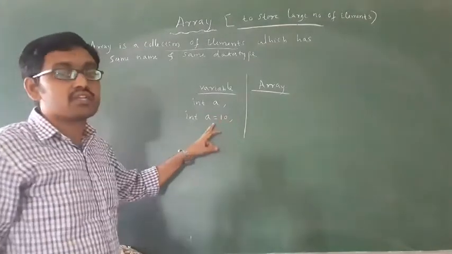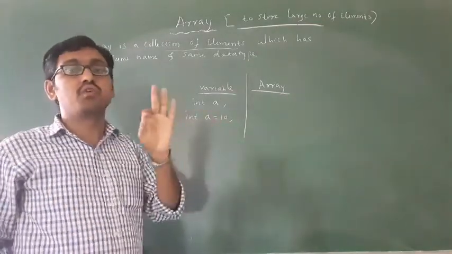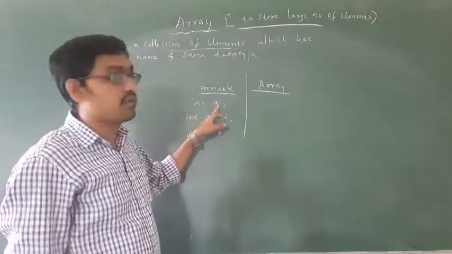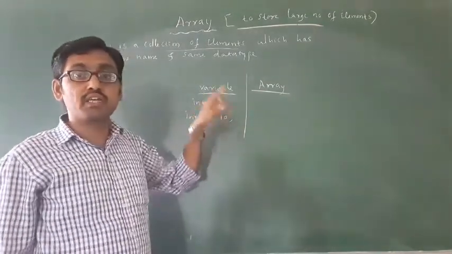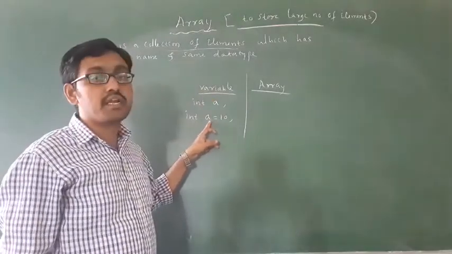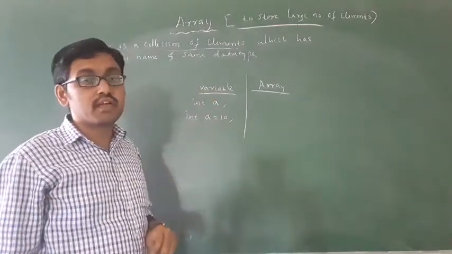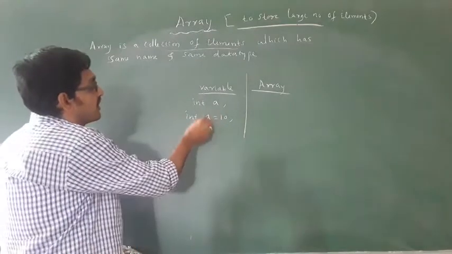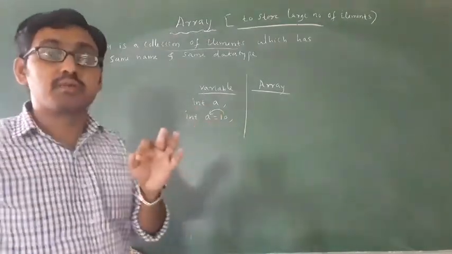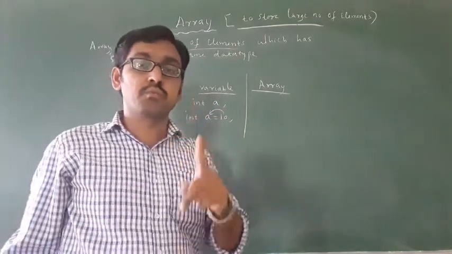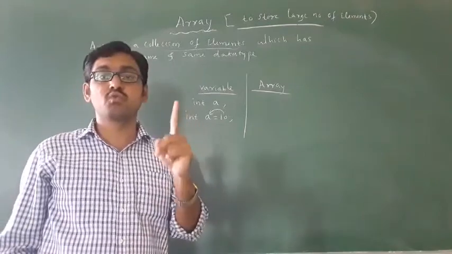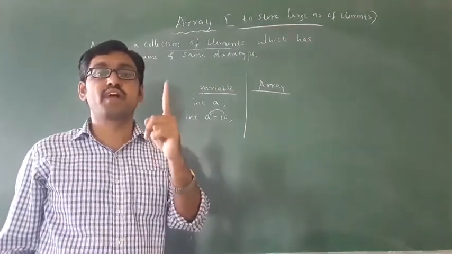This is initialization of a variable. You declare a variable by using data type and variable name. To initialize: data type, variable name equal to value. Then 10 will be stored. A can store only one value, that is called variable. You have to remember what is variable: it always stores only one value.